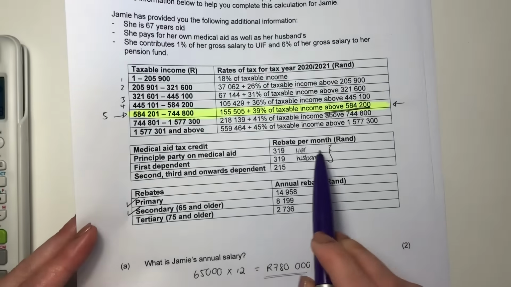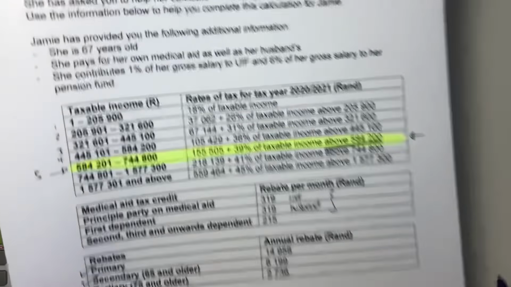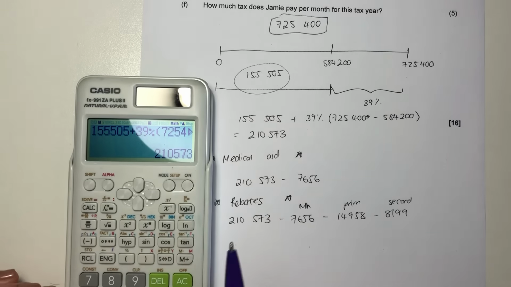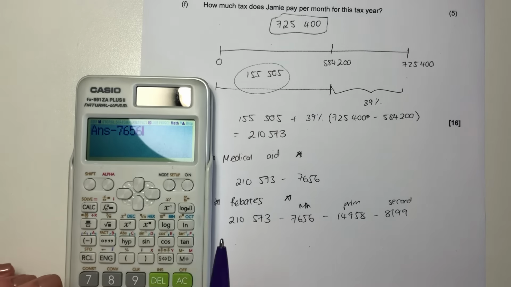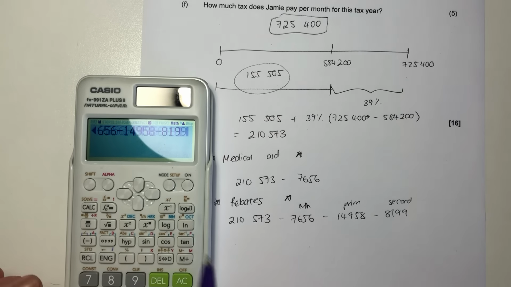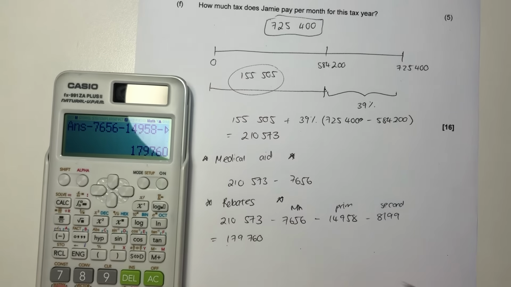So we've calculated medical aid, primary take off, secondary take off. Now we've accounted for all of our rebates and we're literally just going to put this into our calculator and then we are done, right? So this is how much tax she's going to pay in the year, okay?